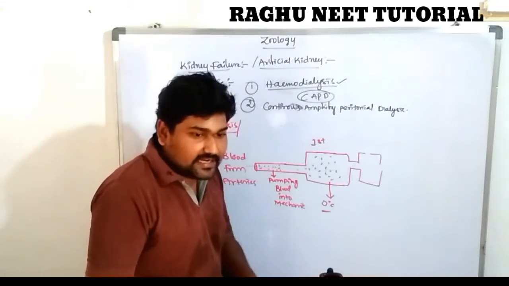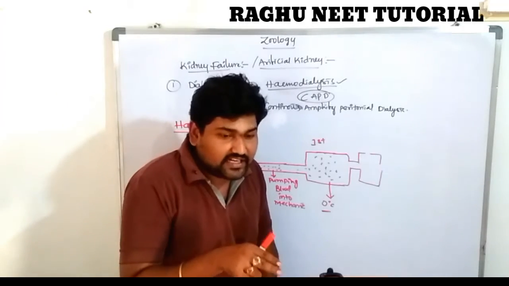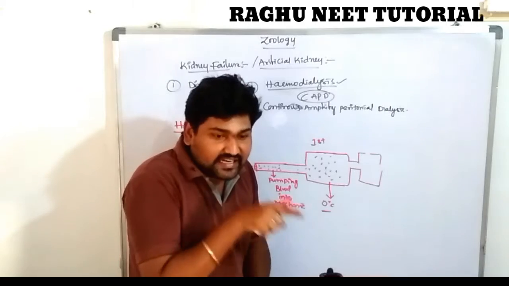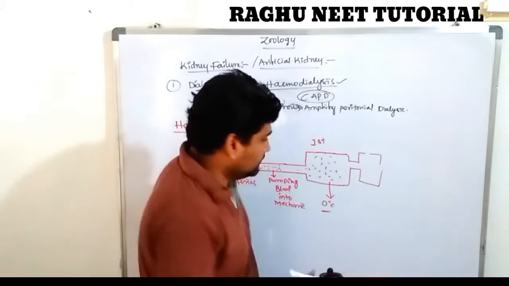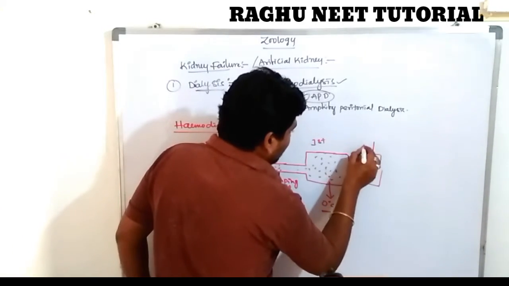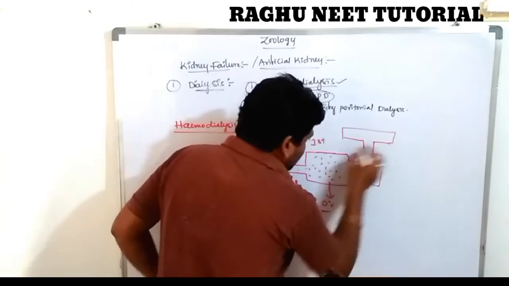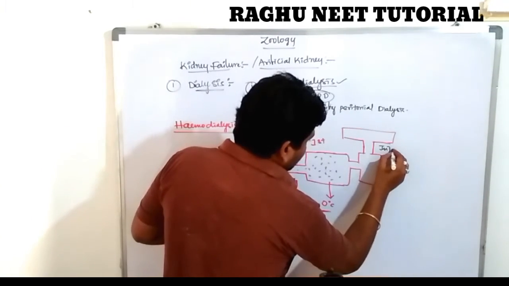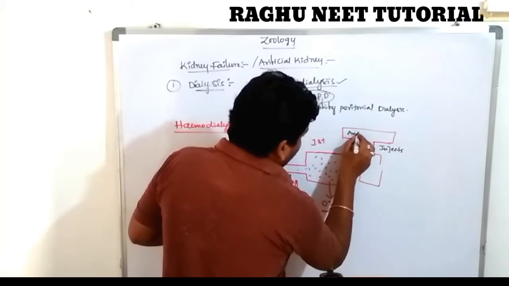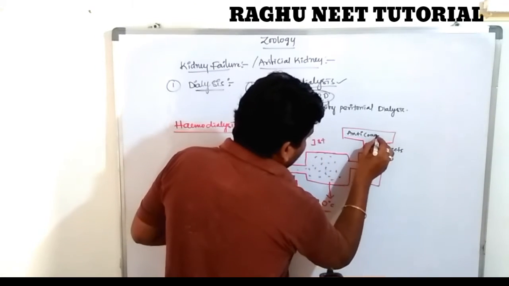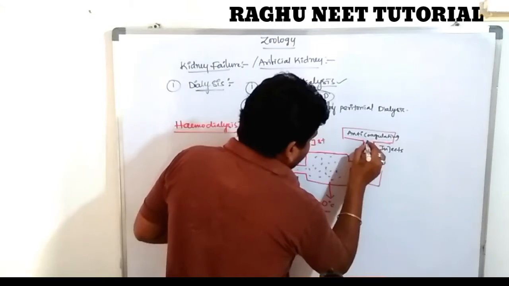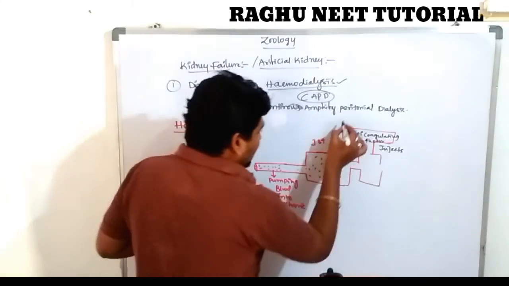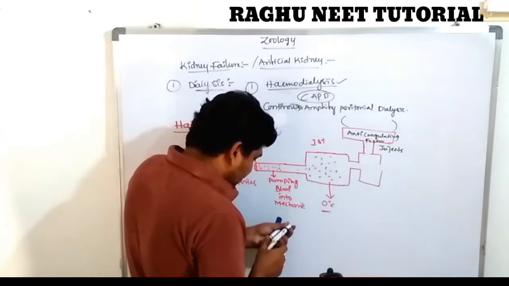So when the blood enters the second chamber, an anticoagulant factor is injected. Which one? We know that heparin is an anticoagulant factor.